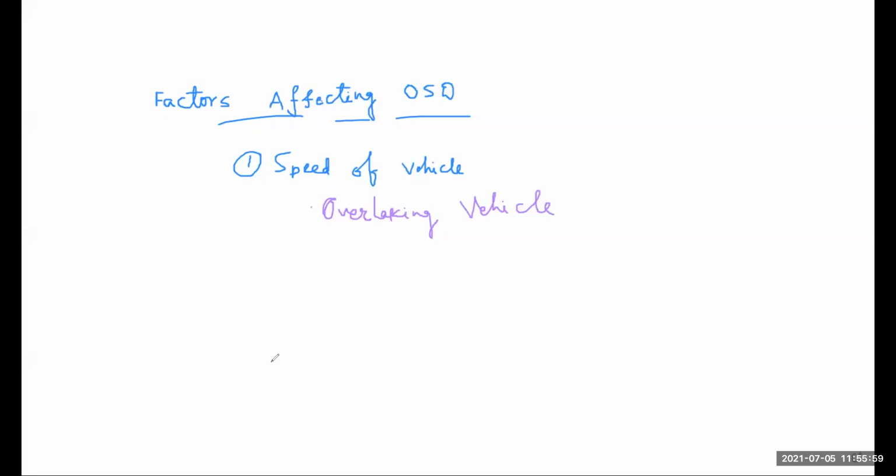Next. What is the next point? Second is reaction time of driver and also skill of the driver. Third point is the distance between the two vehicles. What is left?